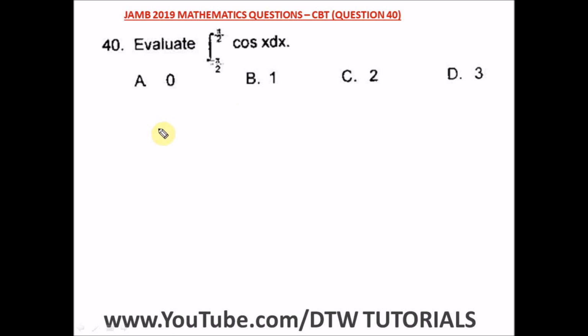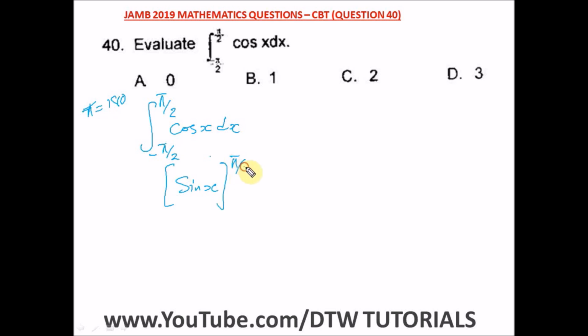Question 40 of the JAMB 2019 Mathematics Past Question, that's your UTME CBT exam. It says evaluate this cos x. So we have an upper and lower limit also. Let me write this down clearly. So this is negative pi over 2. Remember that pi is equal to 180. We're going to apply this very soon. Cos x dx. The integral of cos x is sine x. So we have this with our limit.